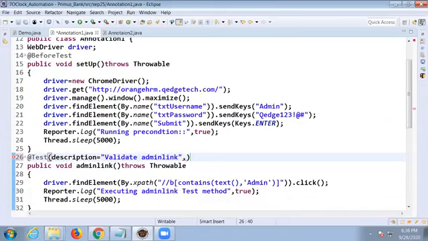Because TestNG always executes according to alphabetical order. Yes or no? All test cases are not prioritized here. By default, they'll execute according to alphabetical order. So if you want to execute according to your requirement, then we need to prioritize them. So how to prioritize? Priority.